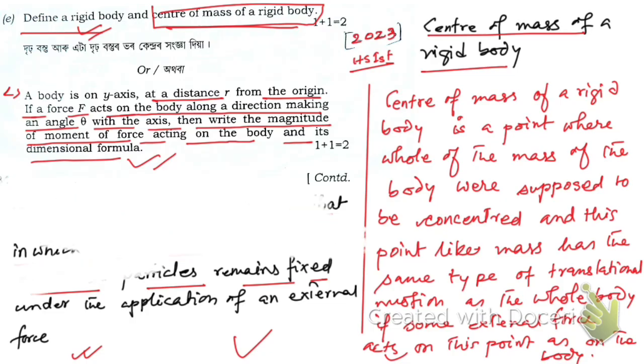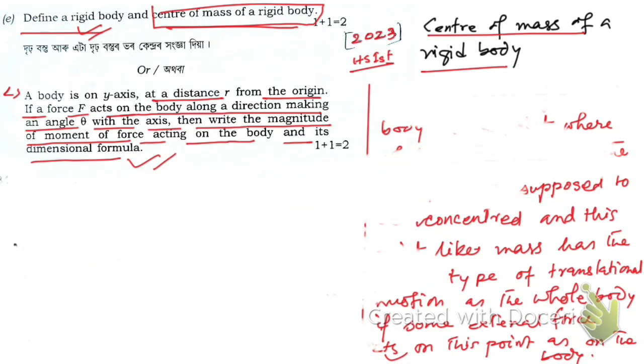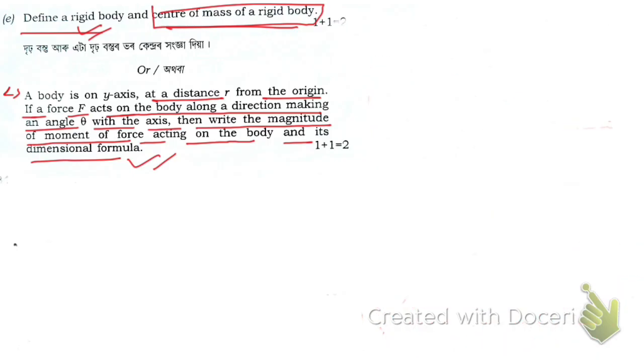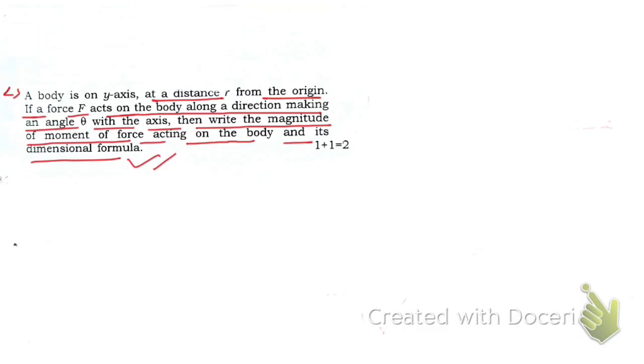Now I'm going to clean this. So here you see what the question is. Let me clean all these things first to answer this. In this question it is given that a body is on the y-axis, and at a distance r from the origin, this is origin O. If a force acts on the body along the direction making theta with the axis, and this is along the y-axis.